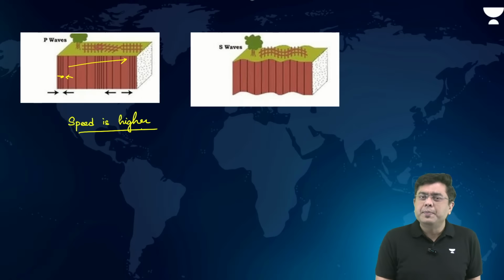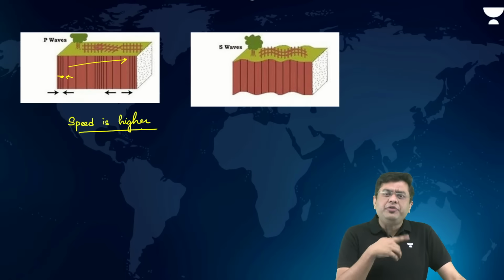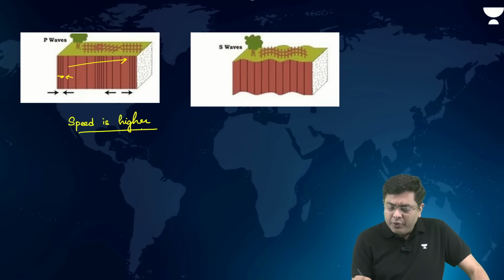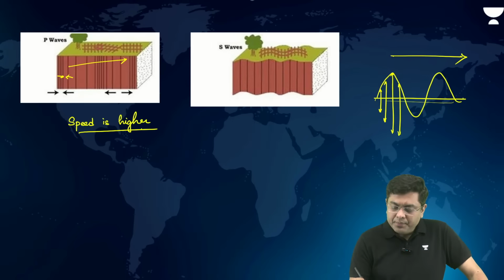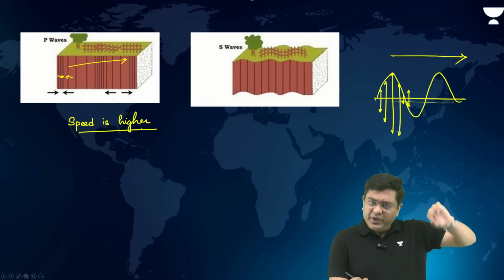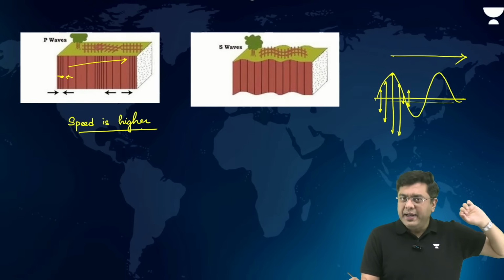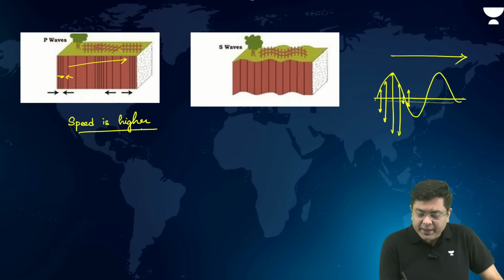Whereas S waves, the movement of the particle is perpendicular, right? Let's suppose here you consider the particles. So the particles will be moving in a sinusoidal manner. This is the direction of the wave propagation. But the particles are moving like what? Perpendicular to it. Right? So that is where the wave speed will be slower because the disturbance is taking time to propagate. So this is having slow speed.